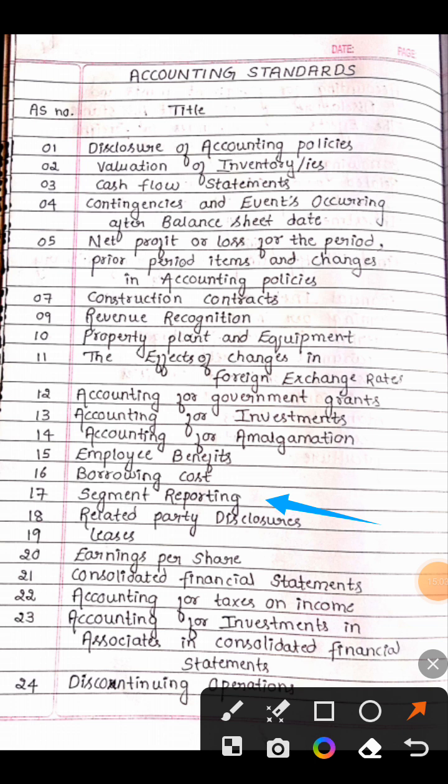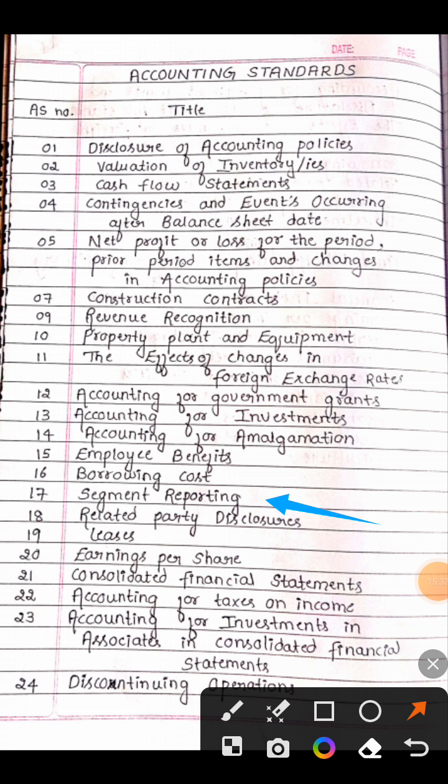Now we have AS 17. AS 17 is segment reporting. See, some techniques I will share with you, okay? 17 has 7 which starts from "yes". So segment reporting. Easy to remember, right? Yes, 17 segment reporting.